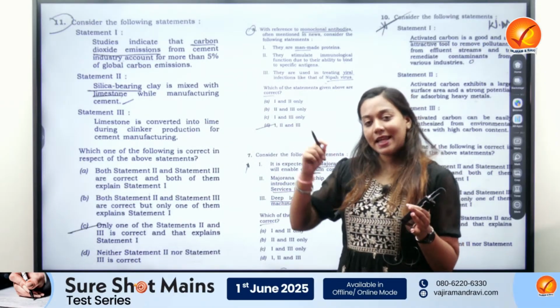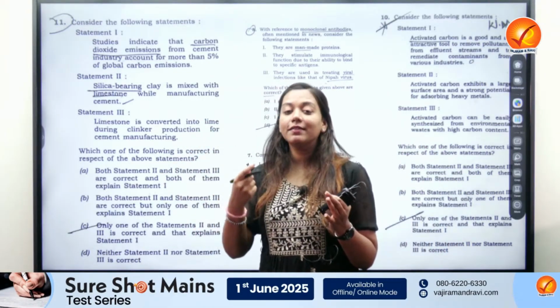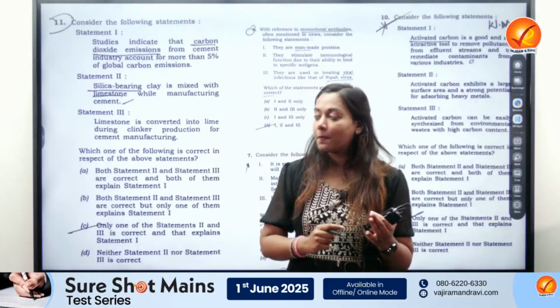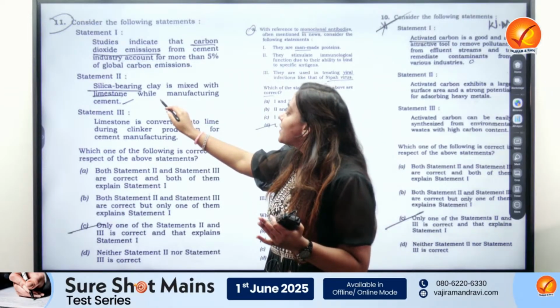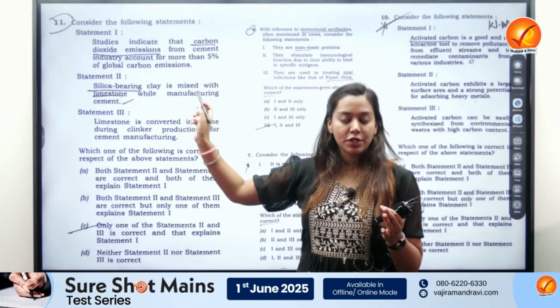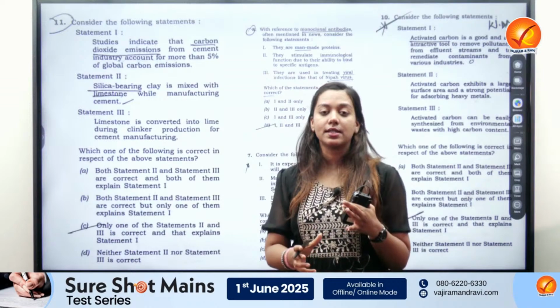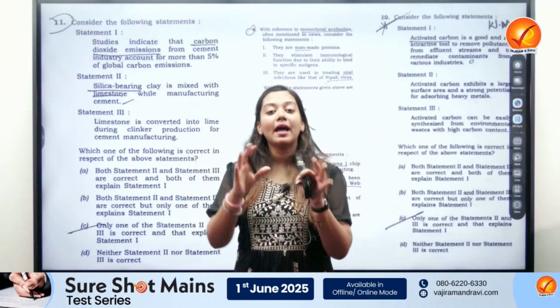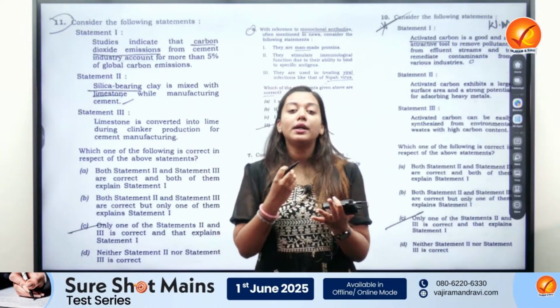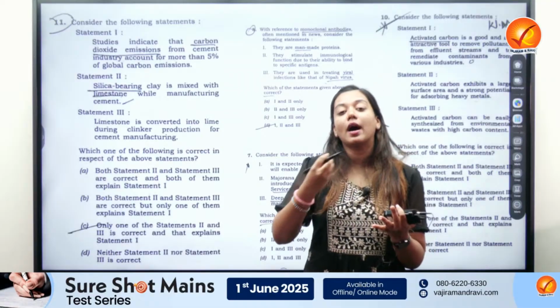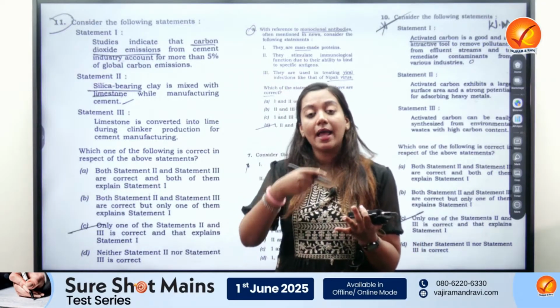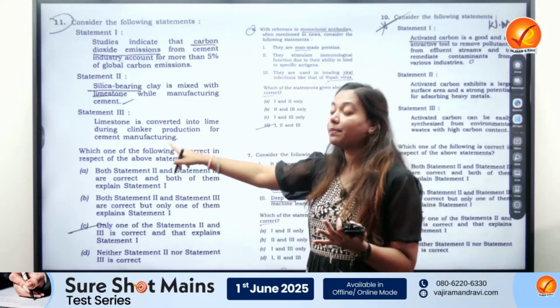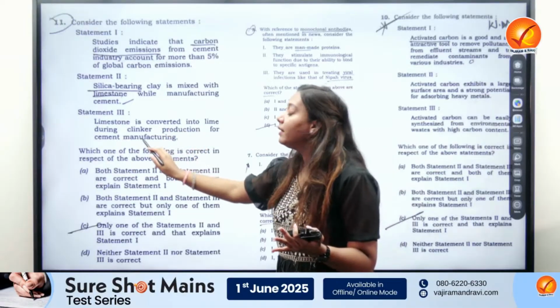As it is, this statement is correct. But to say that this is responsible for carbon dioxide emission is a little controversial. The reason for this is, here we are doing mechanical mixing, and that would not lead to creation of that much amount of carbon dioxide as compared to an industrial process which is mentioned in statement number 3, which is the process of clinker production.